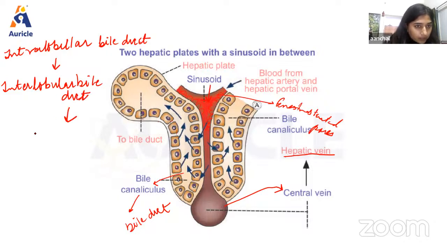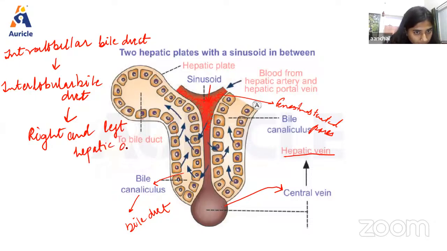Then it forms right and left hepatic duct. Finally, both right and left hepatic duct form hepatic duct. Then we will have common bile duct.